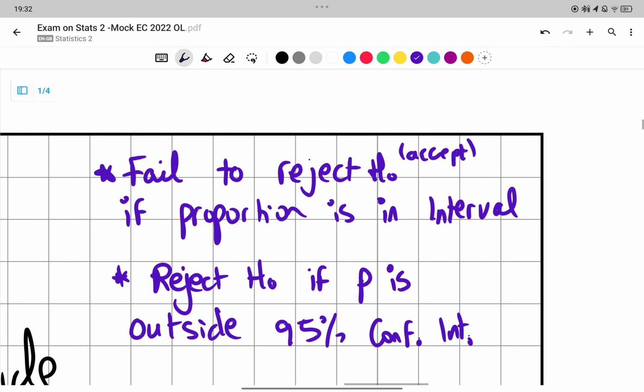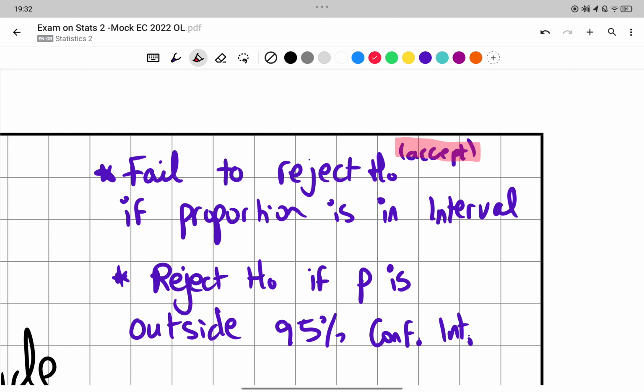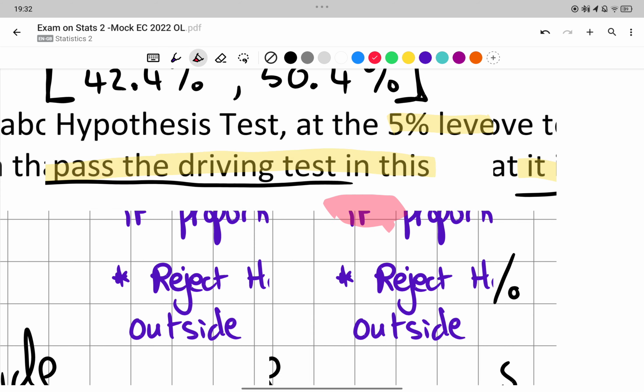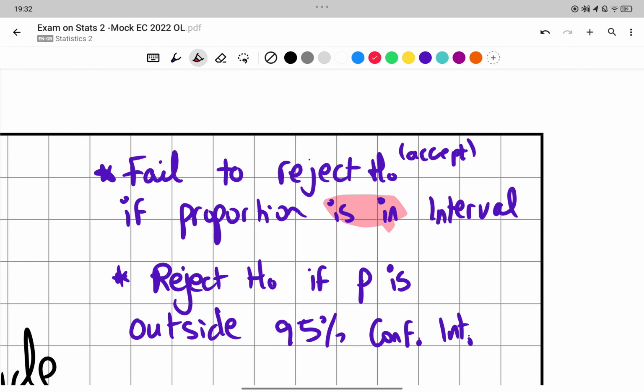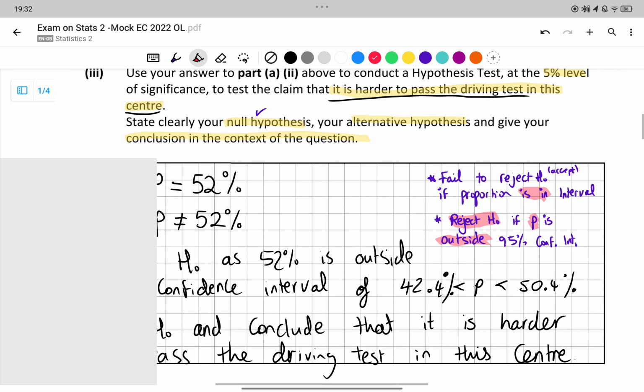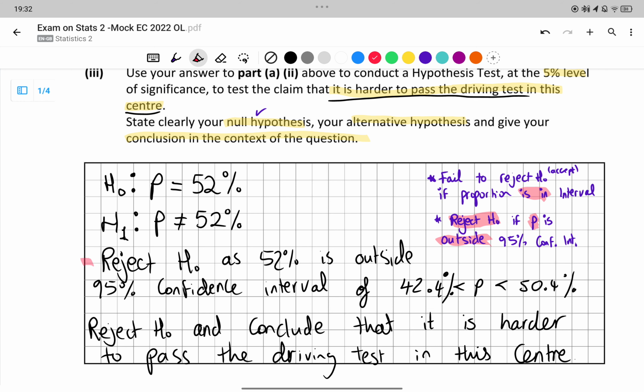And I have made a note here. When you fail to reject the null hypothesis, you're basically accepting it. You do that if the proportion is in the interval. And you reject your null hypothesis if your proportion is outside it. So the next thing I've written here is that I'm rejecting it as it's outside my 95% confidence interval, so rewrite your confidence interval.